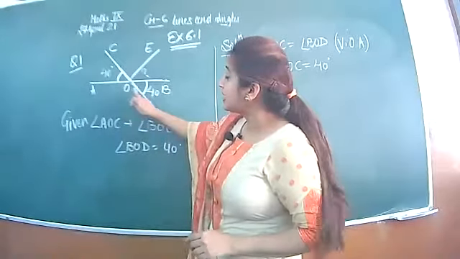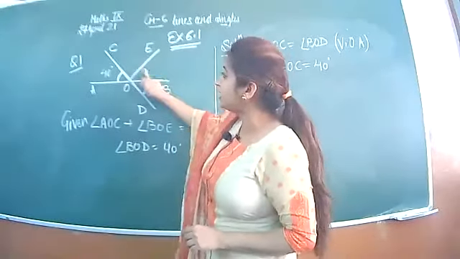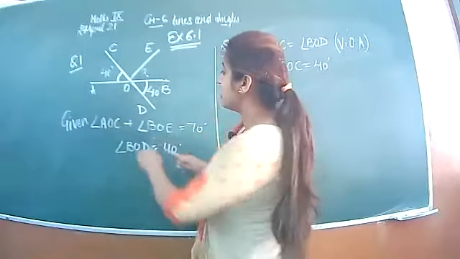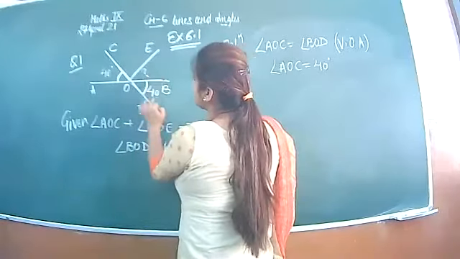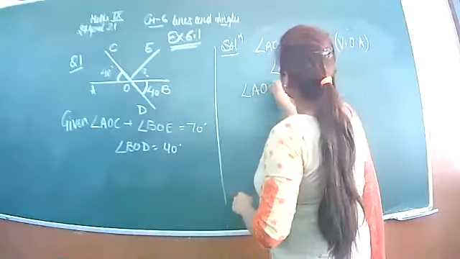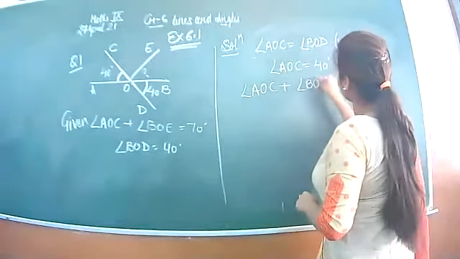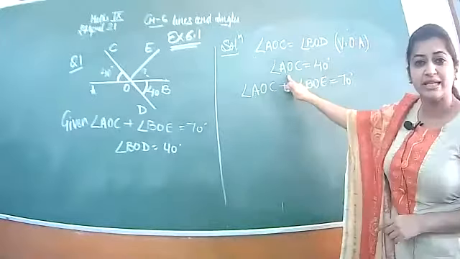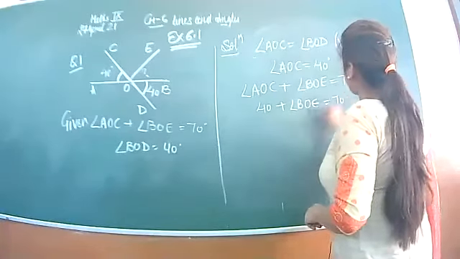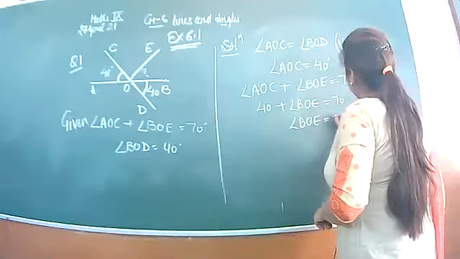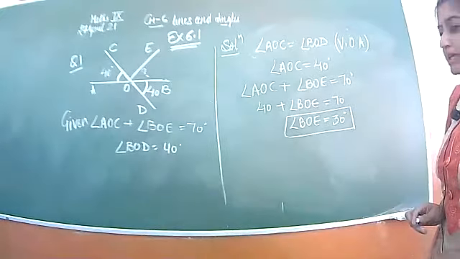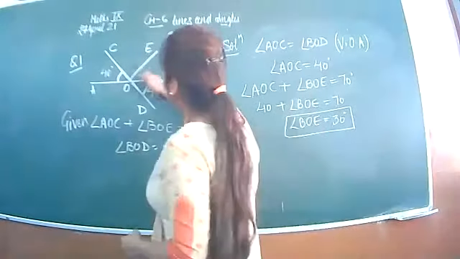Now look from here, you have to find BOE. These lines are intersecting. The sum of the two angles AOC and BOE is 70. AOC plus BOE is 70. How much is AOC? 40. So put AOC and from here you will get BOE as 30 degree. So this is your first part. We got BOE from here as 30 degree.